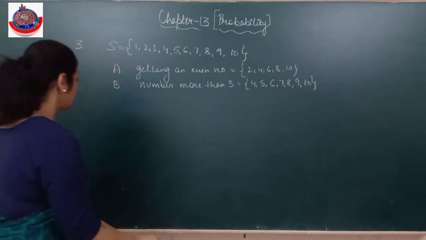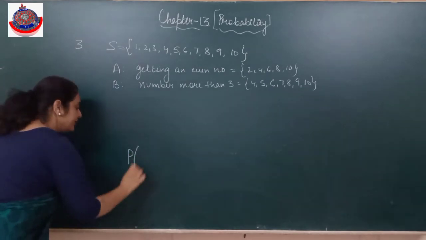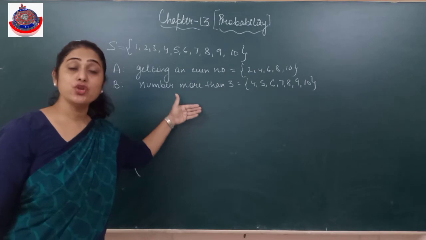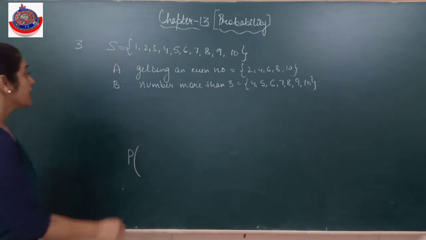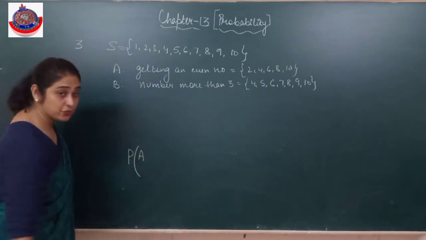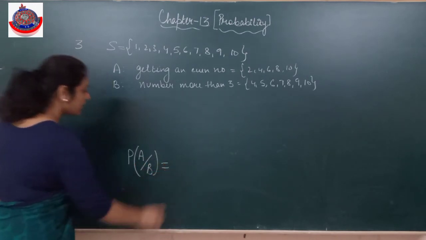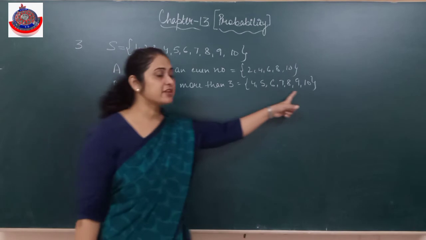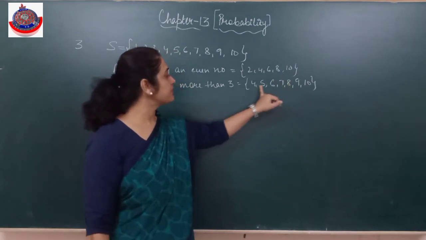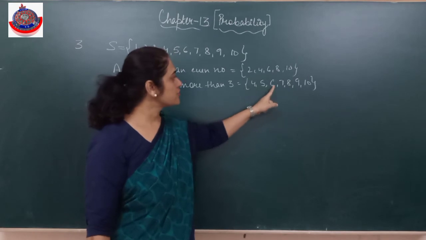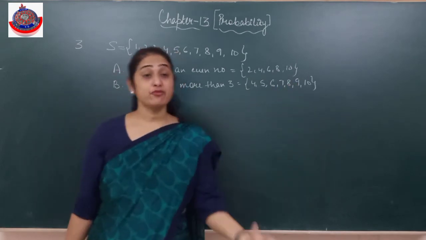Fine. I need to find the probability of getting an even number when we know that the number is more than 3. That means I need to find the probability of this event when I know the number is greater than 3. इसमें से even number, directly अगर मुझे आंसर लिखना है, 1, 2, 3, 4, 4 by 1, 2, 3, 4, 5, 6, 7, 4 by 7 would be the answer.